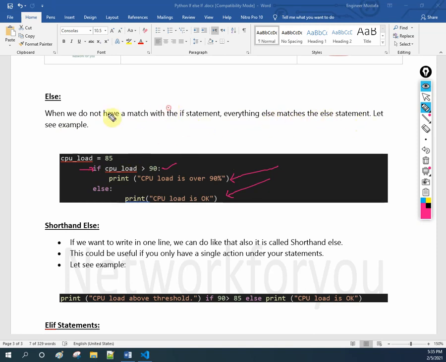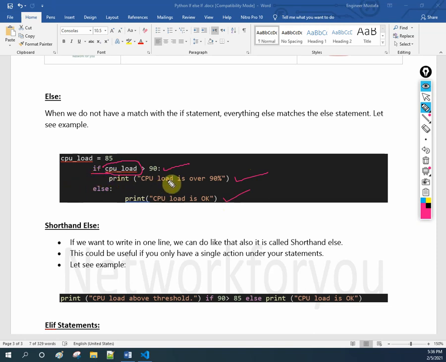If you are confused here, leave this one. You can write it in your own words. Just understand, when we write the if, we write if something is greater than 90, then do this one. If it is not, then do this one. That's all. Else this one. Like this you need to remember.